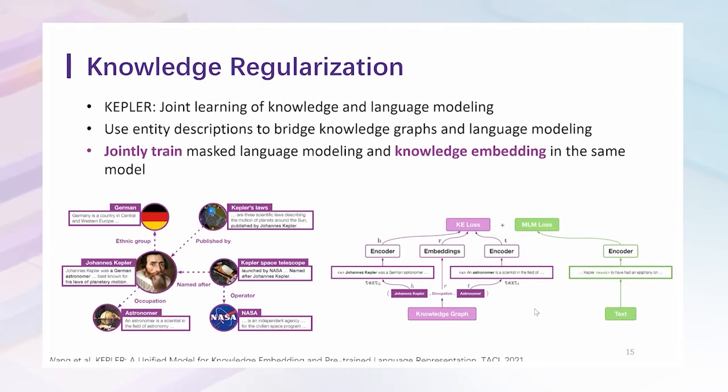Following the setting of structured knowledge embedding, the relation is modeled as a translation from head entity to tail entity. In this way, we can take the structural knowledge in knowledge graphs to provide additional and informative signals for language models. Experimental results show that Kepler can achieve better performance than RoBERTa on those tasks requiring entity mention understanding.